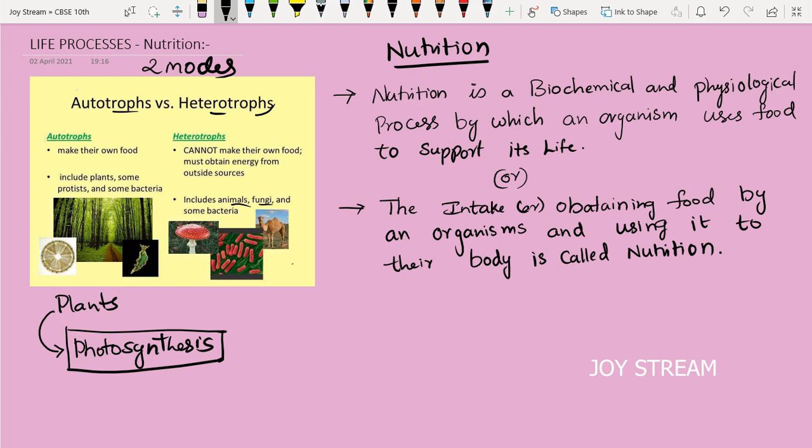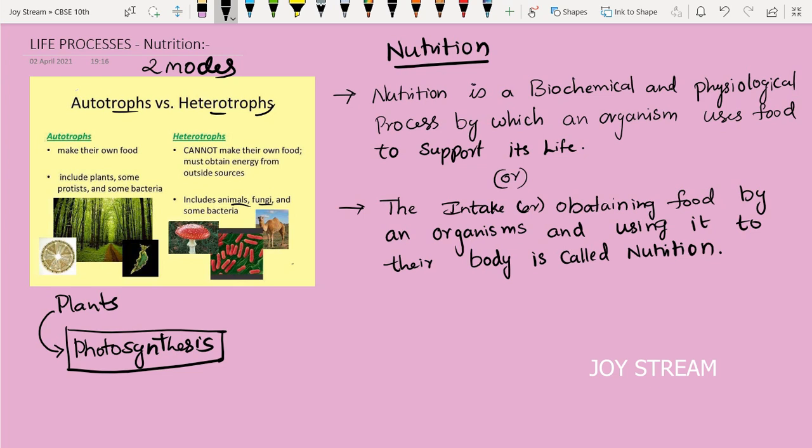We take food inside our body and it is utilized by our body. In between taking food and getting nutrition, there is a process called digestion, right? By digestion we get nutrition. We take food, it gets digested, and then the nutrition occurs.